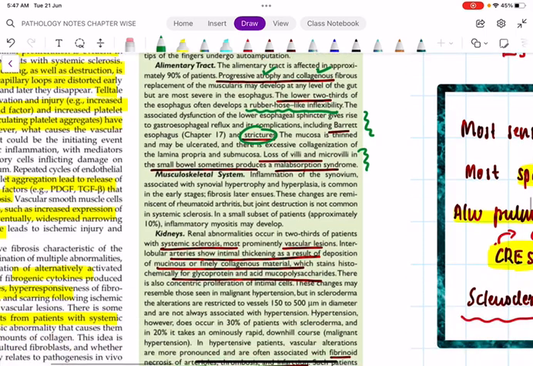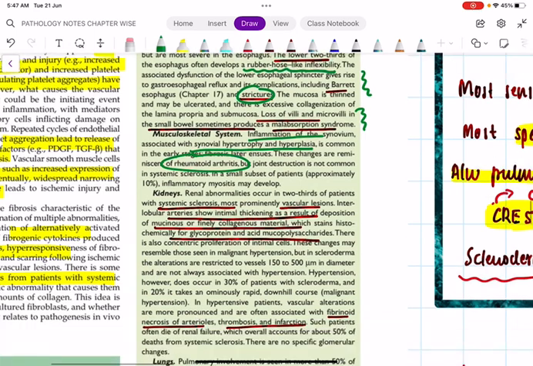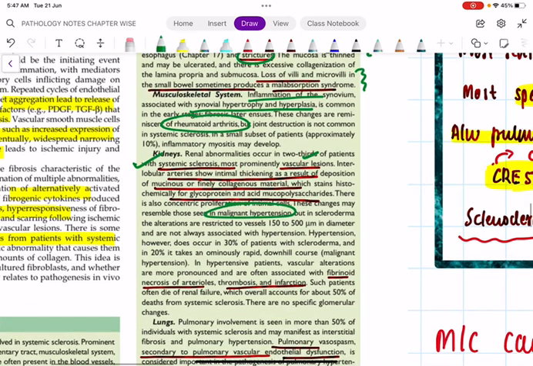In the musculoskeletal system, there will be inflammation of the synovium, synovial hypertrophy and hyperplasia. Here you can have features of rheumatoid arthritis, but rheumatoid arthritis is most commonly associated with Sjogren syndrome. In the kidney, because of systemic sclerosis, the tunica intima of the blood vessels will undergo thickening, with deposition of collagenous material and acid mucopolysaccharides, and the patient may have features resembling malignant hypertension. The BP will be shooting up, both systolic and diastolic. On microscopy there will be fibrinoid necrosis of arterioles, thrombosis and infarction.